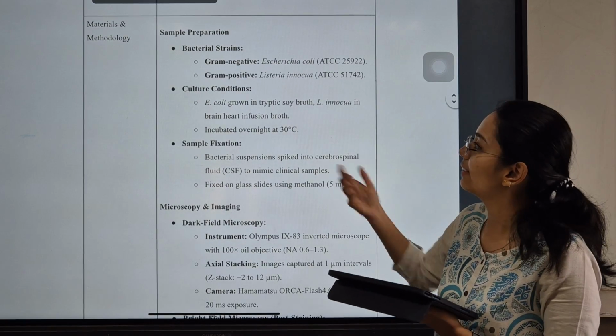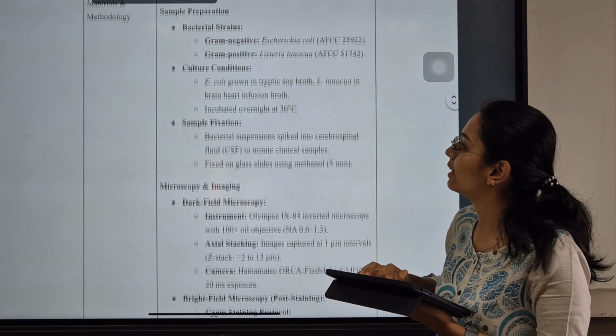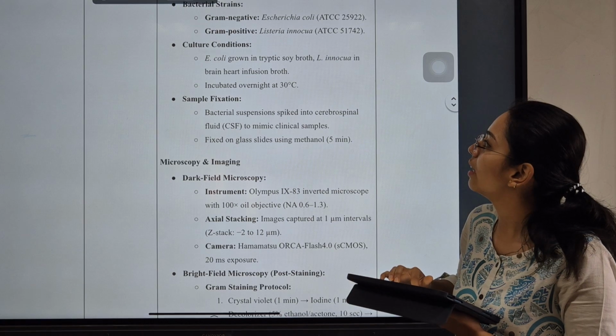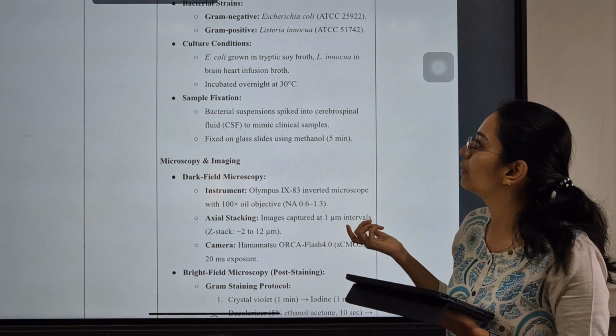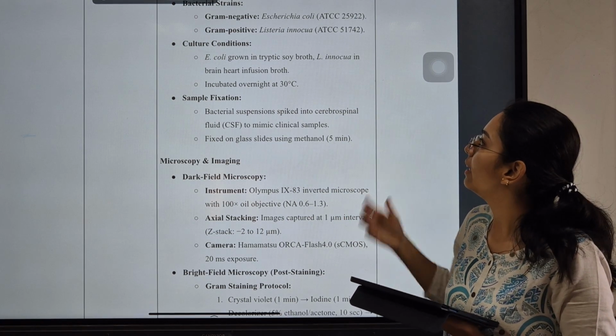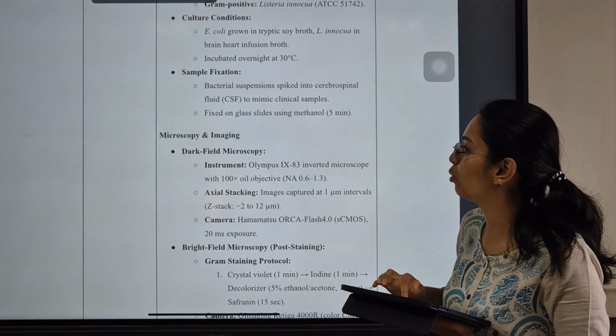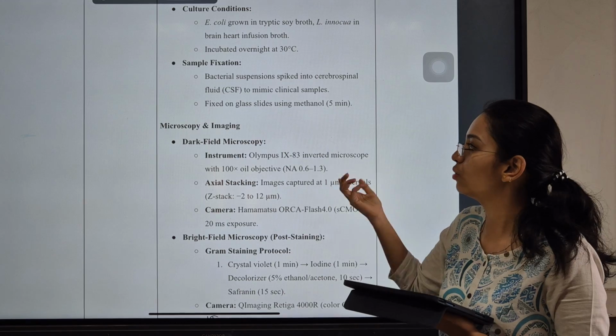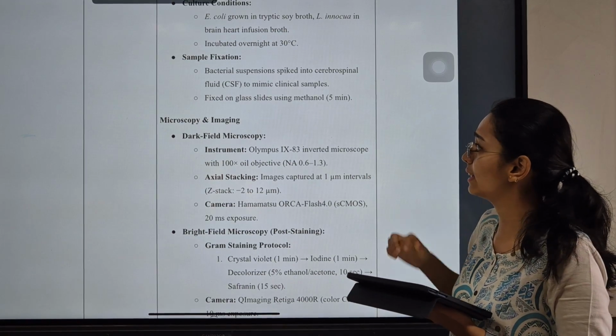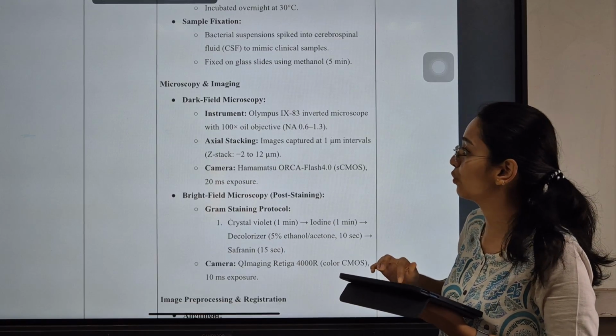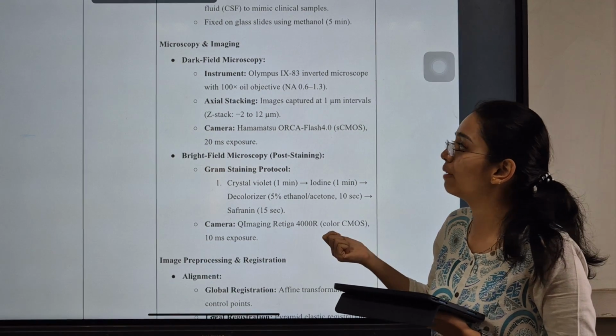As said, they use gram negative and positive strains. Culture conditions: E. coli was grown in tryptic soy broth, and Enterococcus in brain heart infusion broth, incubated overnight, and the sample was fixed. It was put on glass slides using methanol and also high pressure fixing, and then microscopy and imaging was done.